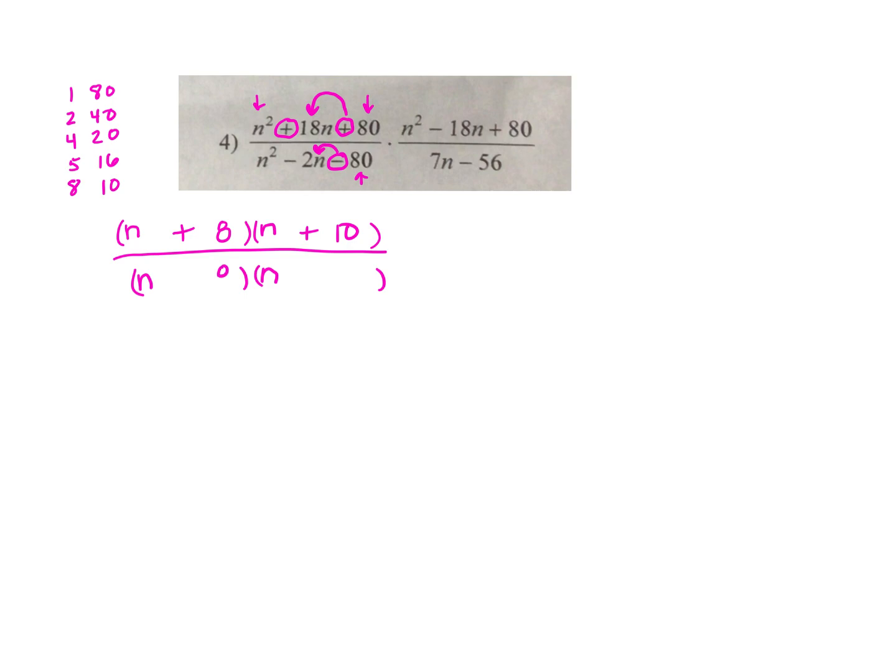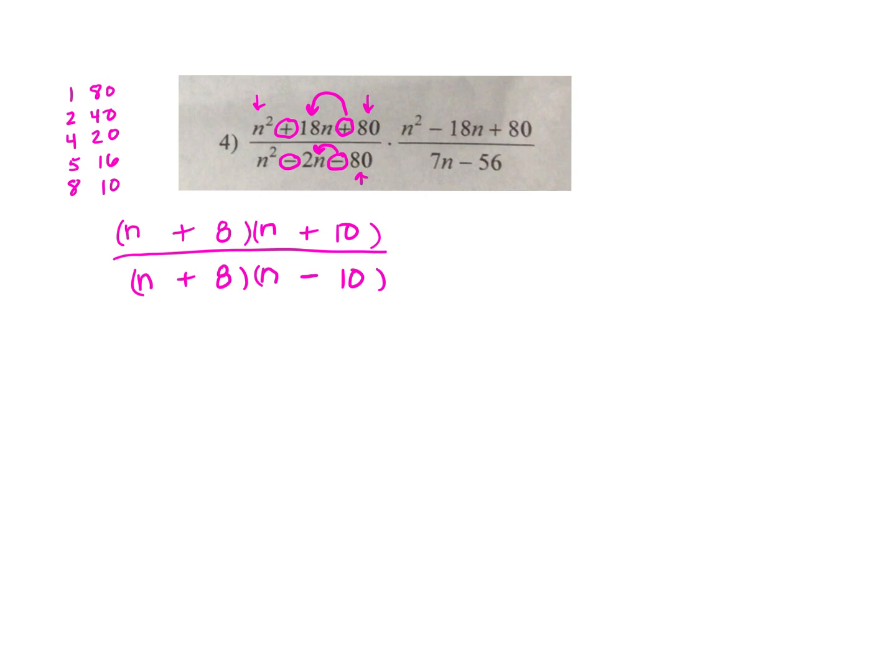So I'm going to use 8 and 10 again, only now I want to get a negative 80. That means the signs have to be opposite, and I want the middle term to come out to be a negative. So that means the 10, the bigger number, is going to have a negative sign, and the 8 will have to have a positive sign.